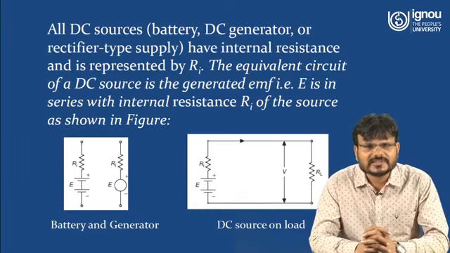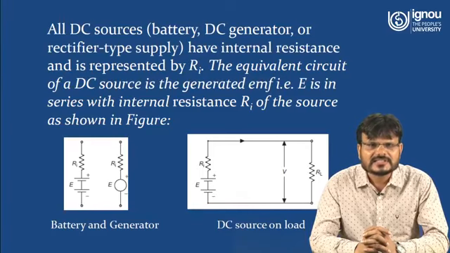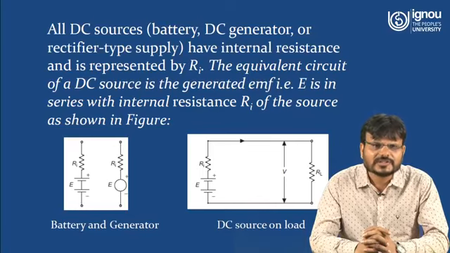The equivalent circuit of DC source is the generated EMF, denoted by capital E, in series with the internal resistance Ri of the source as shown in the figure. So here you can see there is a voltage source denoted by E, and the internal resistance Ri is connected in series with the battery, or in case of the generator also.